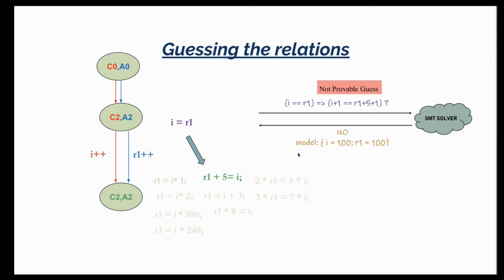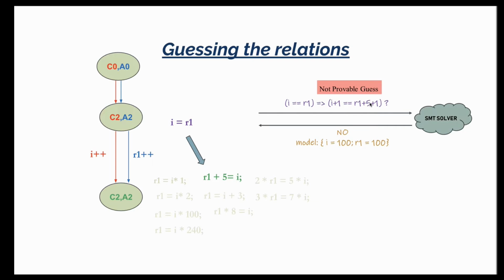Here is another example. The kind of query that I give to the SMT solver would be, if I equals R1, and I execute this edge, can I show that at C2, I2, A2, R1 plus 5 equals I? Now, considering the fact that I has been incremented by 1 and R1 has been incremented by 1, R1 plus 5 equals I becomes R1 plus 6, because R1 has become R1 plus 1. So R1 plus 6 equals I plus 1, because I also has been incremented by 1. And so we give this query to the SMT solver. If I equals R1, can we show that I plus 1 equals R1 plus 6?